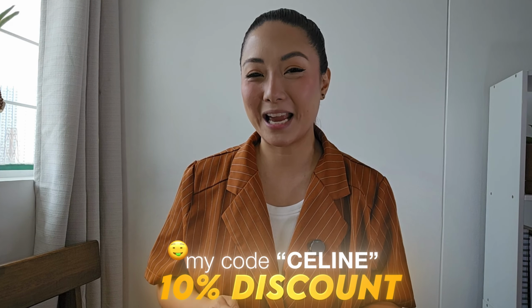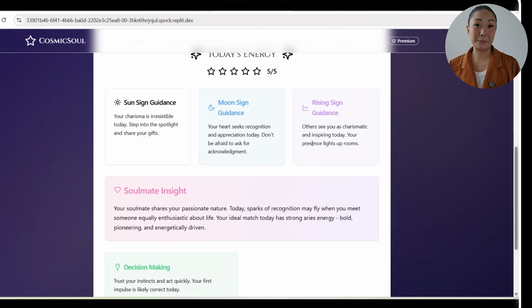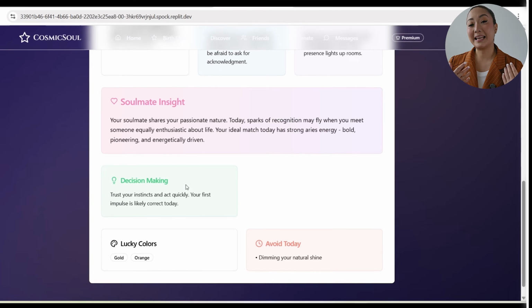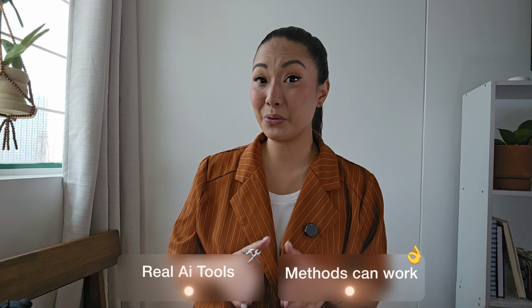So quick disclaimer before we begin. Making apps and earning money online takes real work. It's not as effortless as some YouTubers may make it sound. But when I walk you through building an app, I'm just showing you the process and possibilities, not guaranteeing that you'll get the same results. The AI tools I use are real, and the methods can work, but your outcome will depend on your effort, timing, and, let's be honest, a little bit of luck.